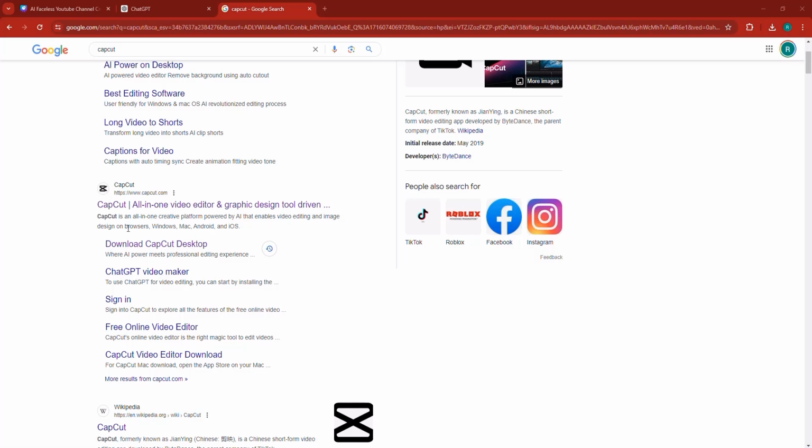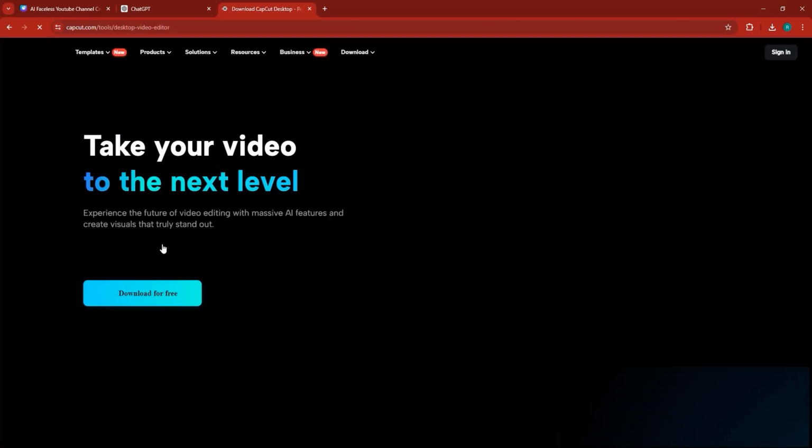The CapCut app was basically developed by ByteDance, which is the parent company of TikTok, right? And you have to realize that. And there are some countries that are not allowed to use CapCut. That's why a lot of people try to download it from other places, but please do not do that, right? Now here, CapCut.com, and here you have this link, download CapCut desktop. If you click, it will take you here to this website in which you can actually download for free.